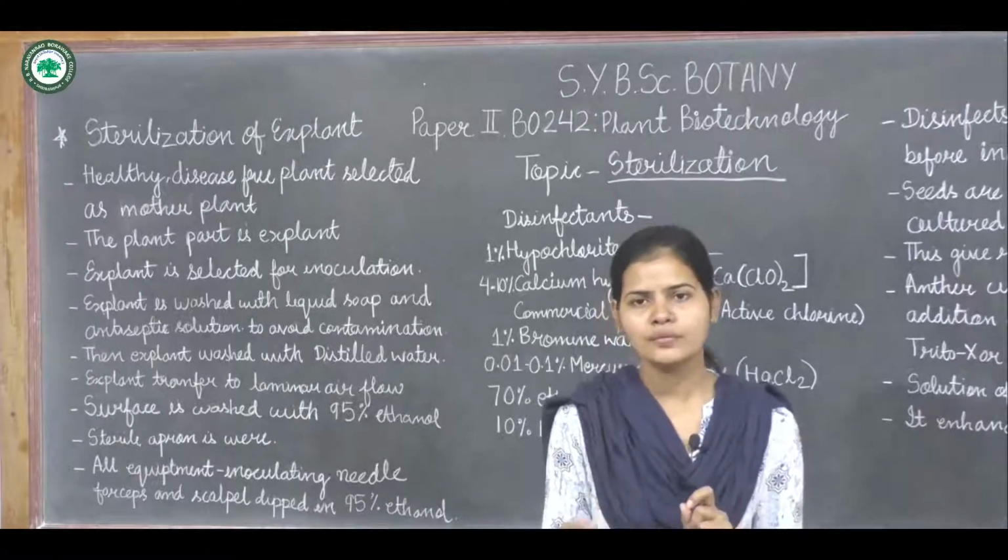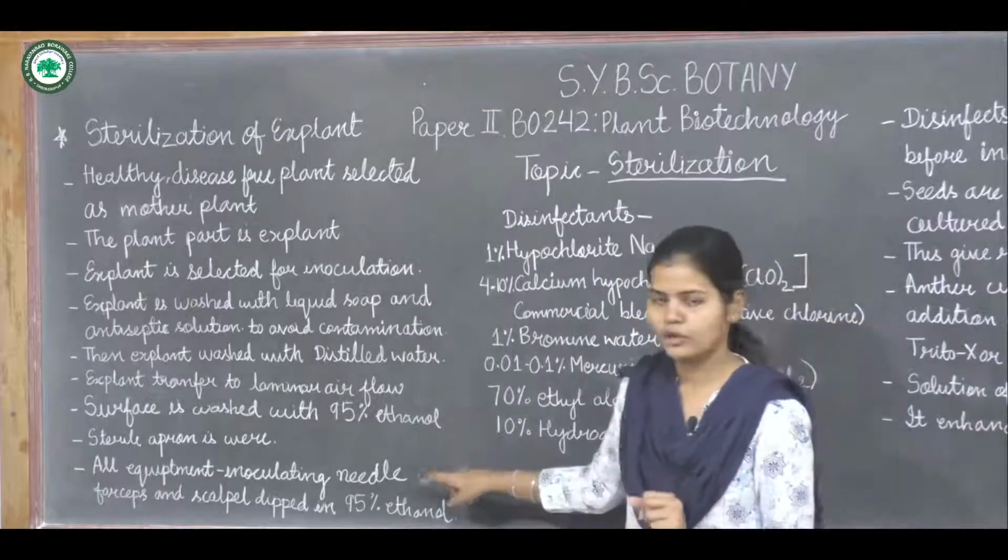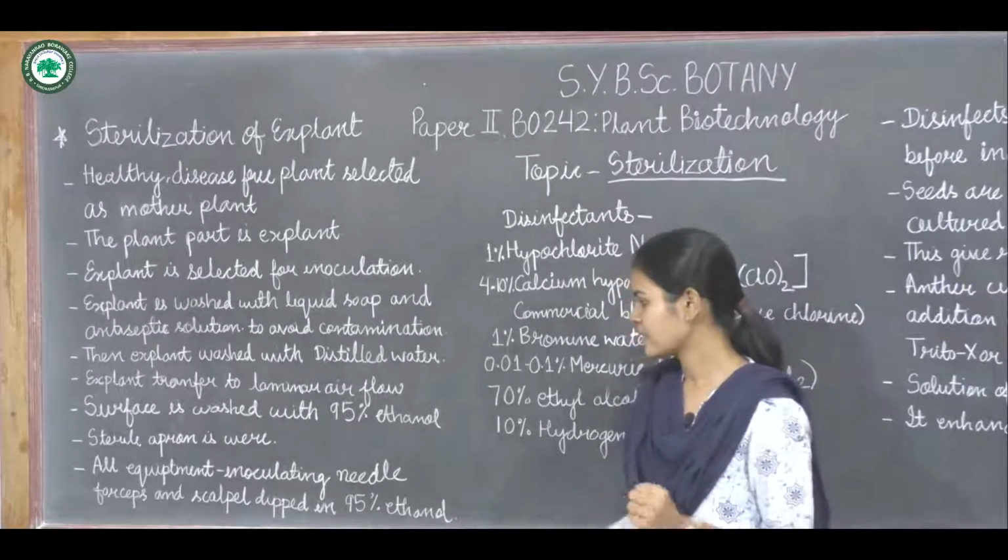For doing all the culturing process, we are using different equipment like the inoculating needle, the forceps, and the scalpel.